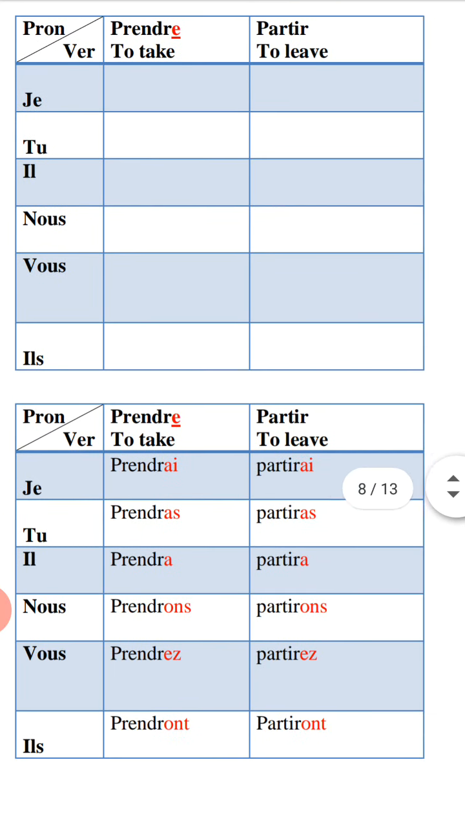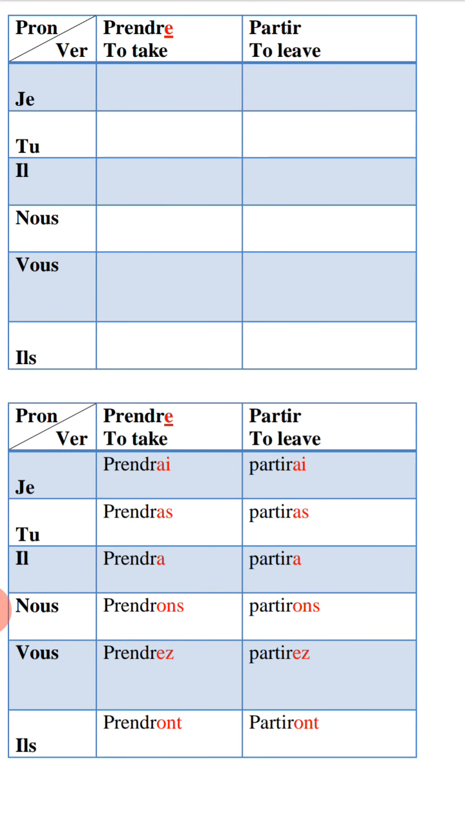Here, if we check verb prendre, we should cancel first the letter E. Okay, so first you should cancel the letter E from verb prendre, then add les terminaisons. Which les terminaisons? Les terminaisons in order, AI avec pronom je, AS avec pronom tu, A avec pronom il, ONS avec pronom nous, EZ, I mean, avec pronom vous, ONT avec pronom ils avec S.